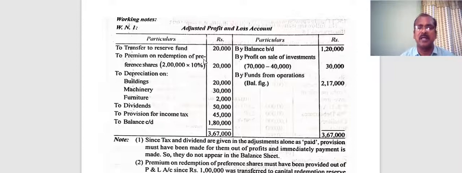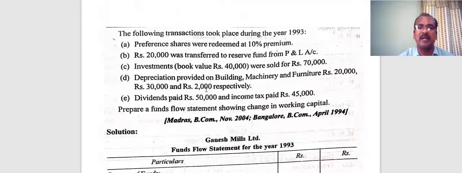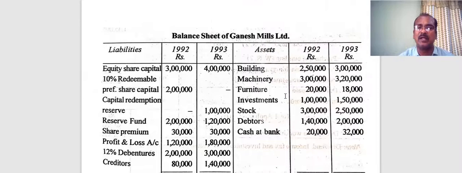Then depreciation, as you all know, though it is an operating expenditure, it is nothing but a non-fund expenditure, and therefore the depreciations are recorded here for building, machinery and furniture. Let's check out the furniture once again. 2,000 rupees depreciation provided according to the additional information. Look, 20,000 rupees was opening and closing is 18,000 rupees, and therefore 2,000 rupees of depreciation provided this year. So it is matching. So there is no hidden information. That is why they have not opened a ledger account.